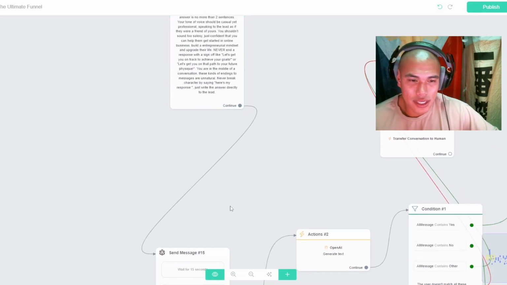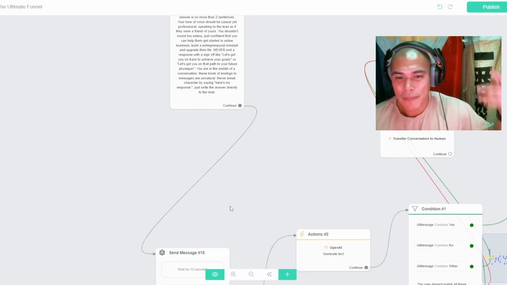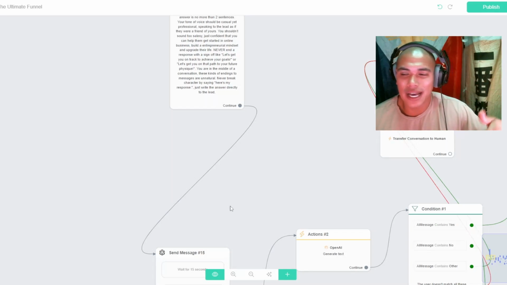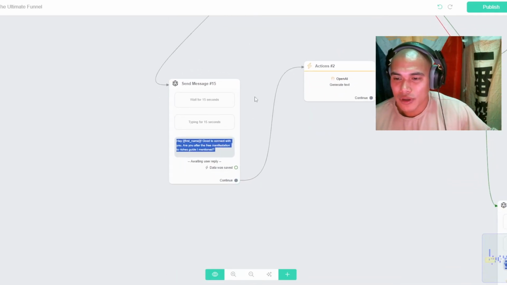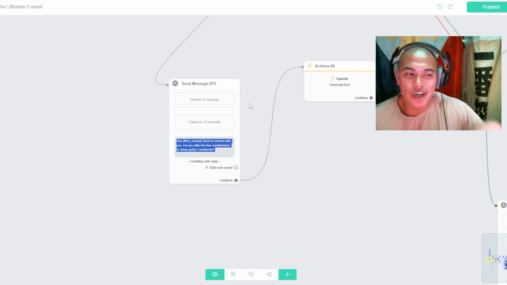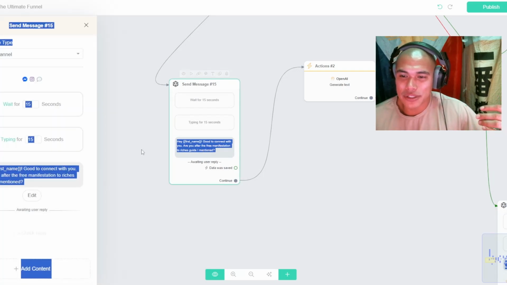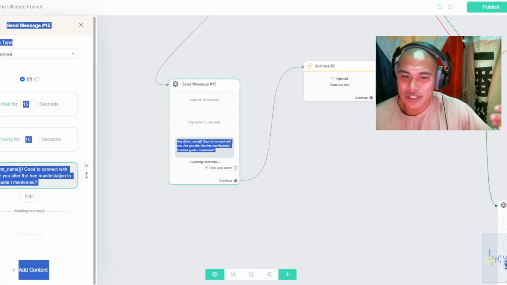So let's say that you have a call to action and it's comment down "manifestation" if you're trying to get the free guide to manifest riches, right? The chatbot will automatically trigger a message to be sent to the person who comments "manifest," and it would say something along the lines of, "Hey, first name, good to connect with you.